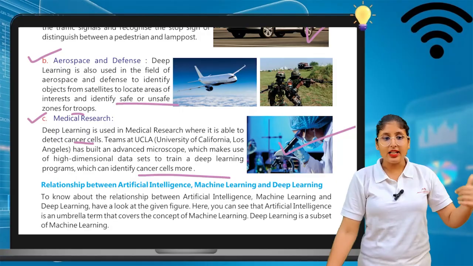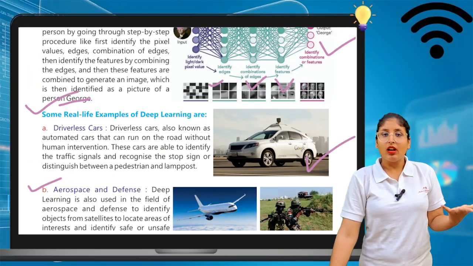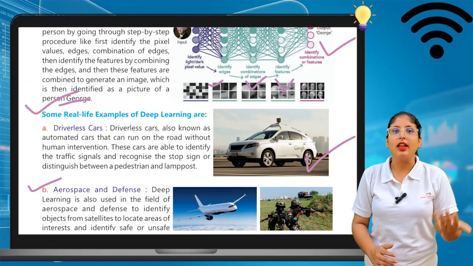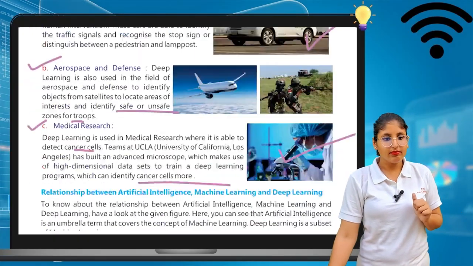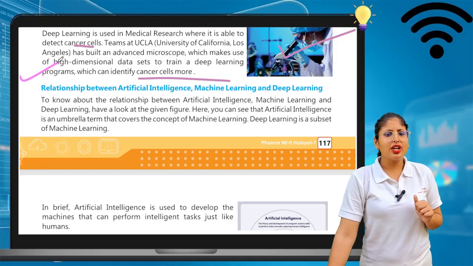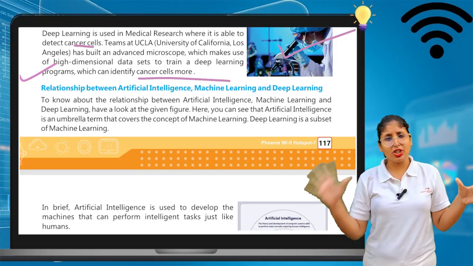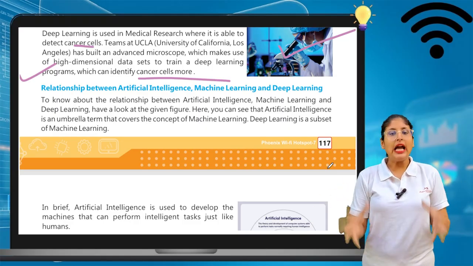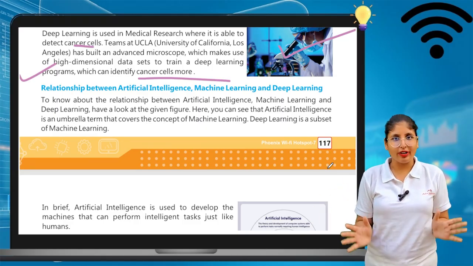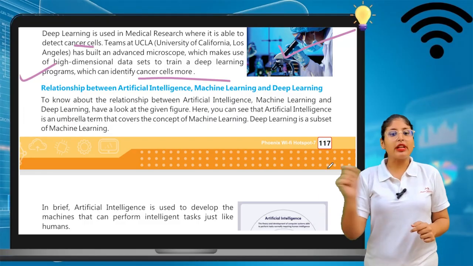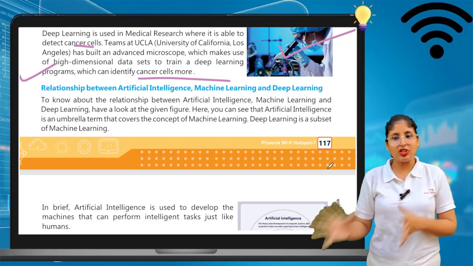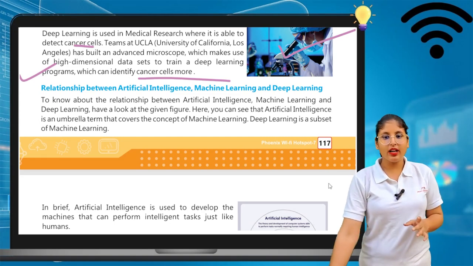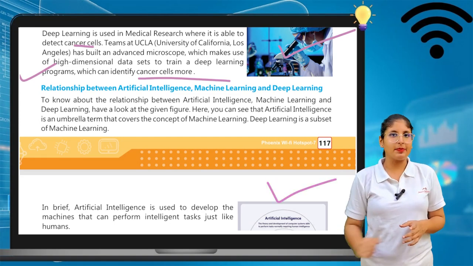So in the defense sector, in the medical sector, in the driverless car, all these are some real life examples where deep learning is taking place. Now, we will see the relationship between artificial intelligence, machine learning and deep learning. What are their interactions? What is their relationship? Do they have any relationship or not? Let's see. To know about the relationship between artificial intelligence, machine learning and deep learning, have a look at the given figure. So this figure tells you everything.